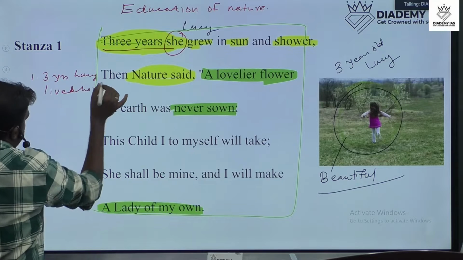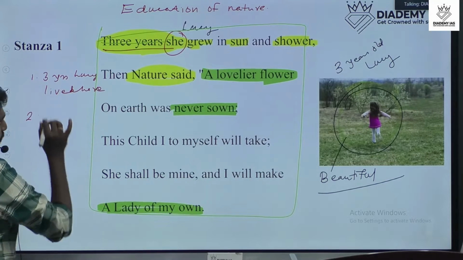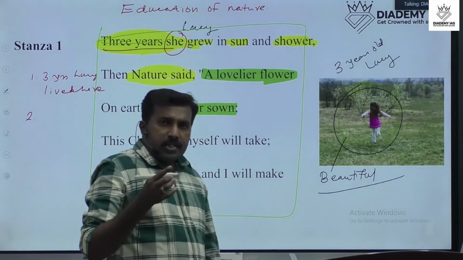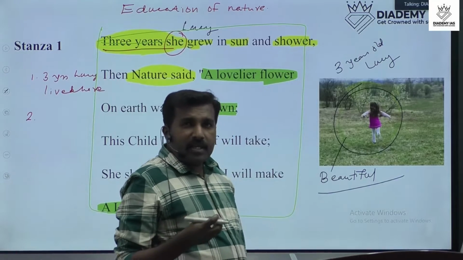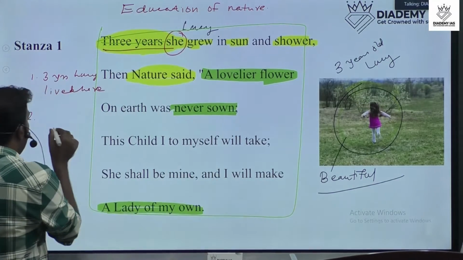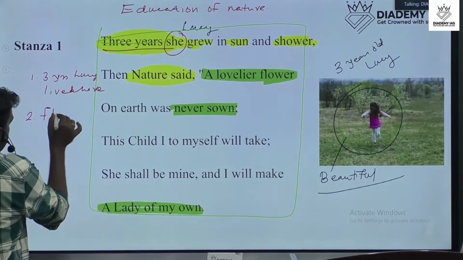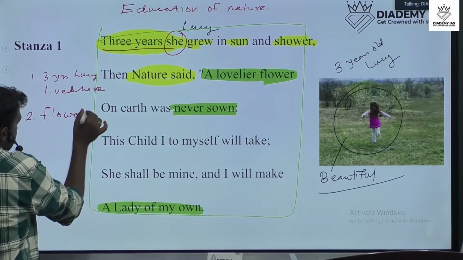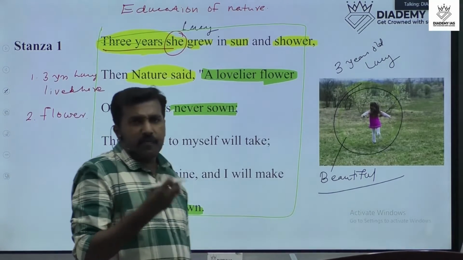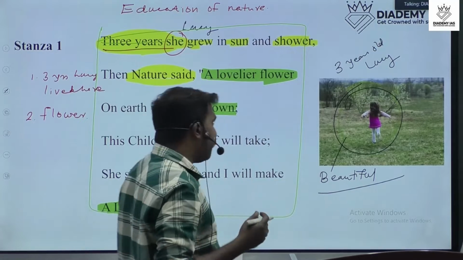Point number 1. Then point number 2, she was like a lovelier flower. Okay, comparison. Lucy, beautiful Lucy, was like a beautiful flower. Okay, like a flower.